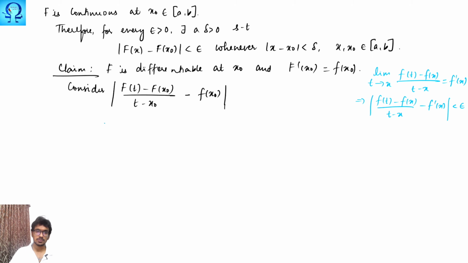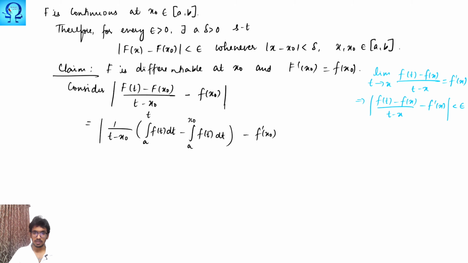Okay, for which what we are going to do now is that we write this as 1 upon t minus x naught. What is f of t? It is integral a to t f of t dt minus integral a to x naught f of t dt. Okay, minus f prime of, I think it is f of x naught. Am I going right?